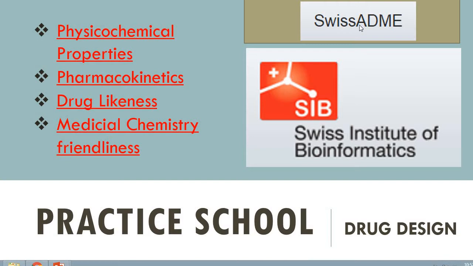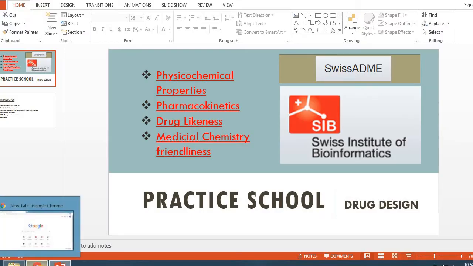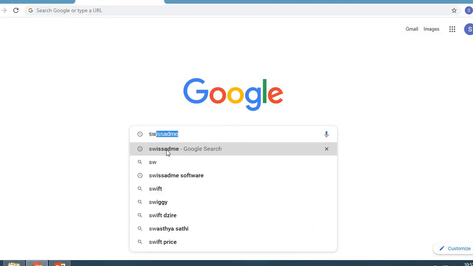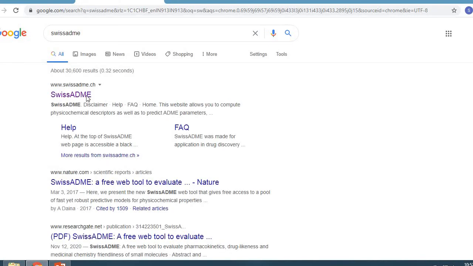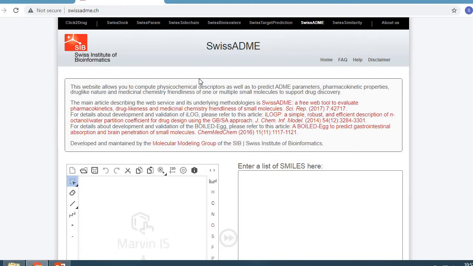It is an online tool. We can directly search it on Google. We can directly write Swiss ADME and click here, and this is the web tool from SIB, that is the Swiss Institute of Bioinformatics, and this website allows you